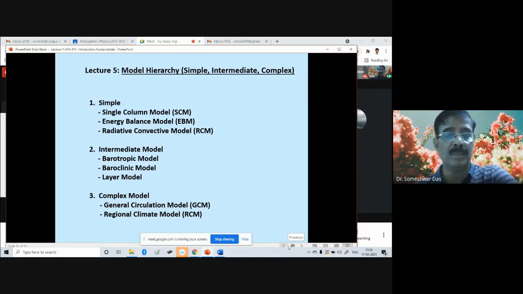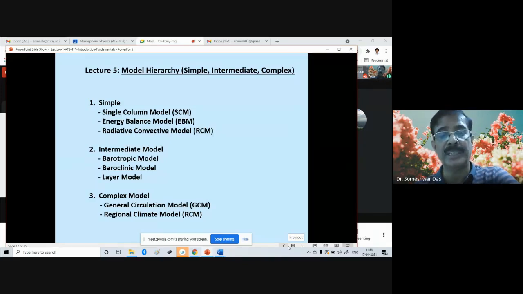And in the third category, there are the complex models. We have the so-called general circulation models, which contain the three-dimensional features of the global atmosphere. It includes all kinds of dynamics and physical processes. So that is the general circulation type of model.